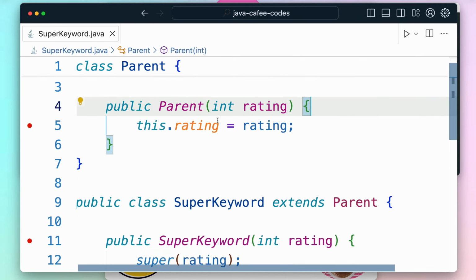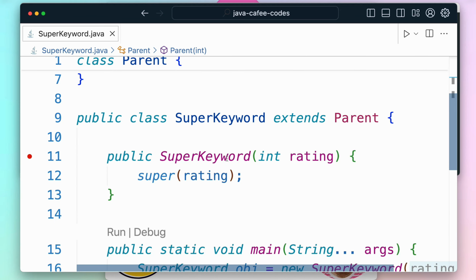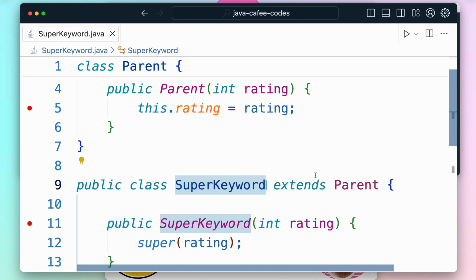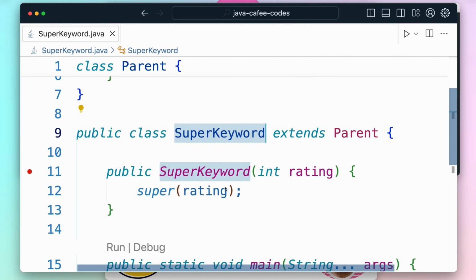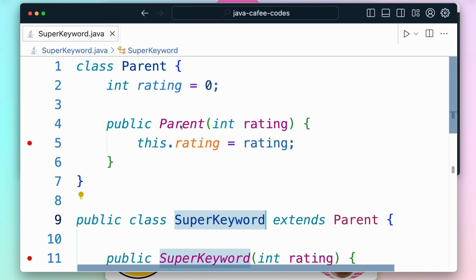the Java program. But what we can see here is we have an argumented constructor up here in the child class as well. I'm naming the child class as super keyword, but this is not a super class by itself. Our super class is none other than the parent, and the parent class is actually extended by the child class. The only thing that you have to notice here is this child class constructor, which is also an argumented constructor, is actually applying a call to the parent class constructor. So this is the parent class constructor.